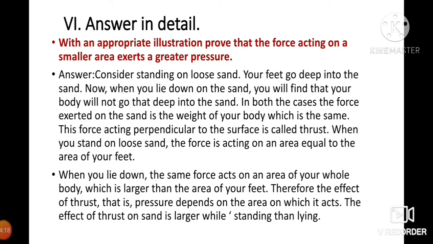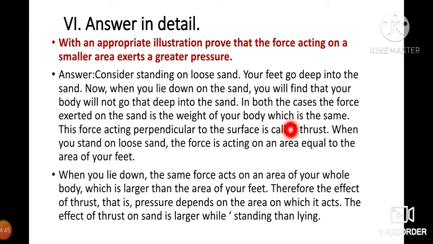So next, answer in detail. With an appropriate illustration, prove that a force acting on a small area exerts a greater pressure. So answer: consider standing on loose sand. Your feet go deep into the sand. Now, when you lie down on the sand, you will find that your body will not go that deep into the sand.